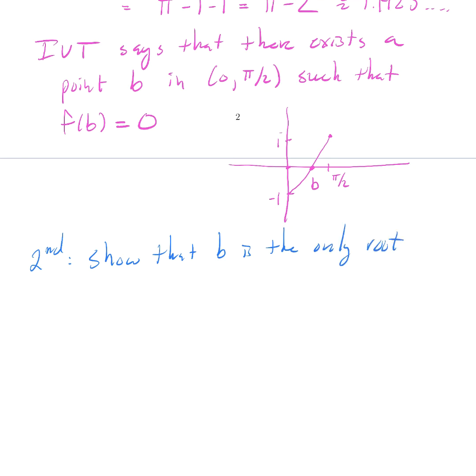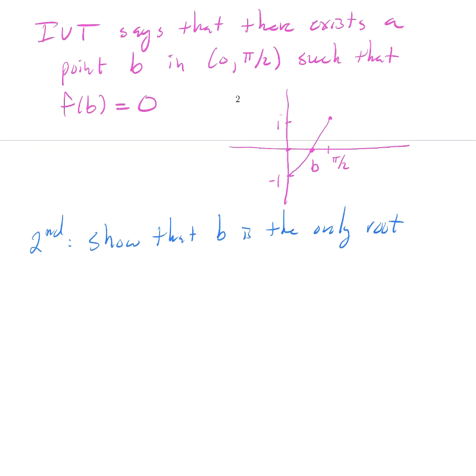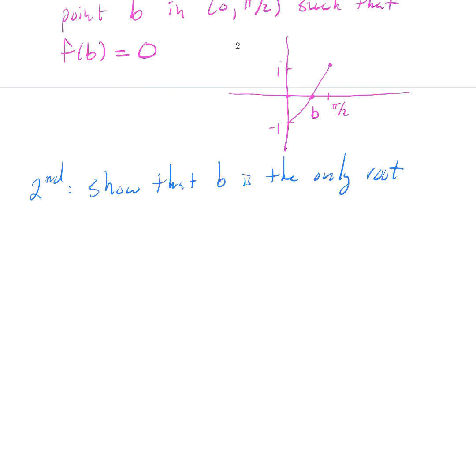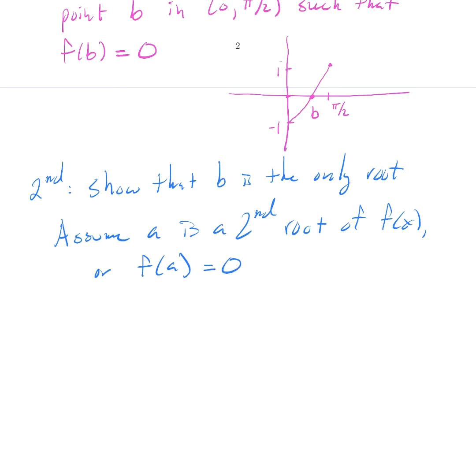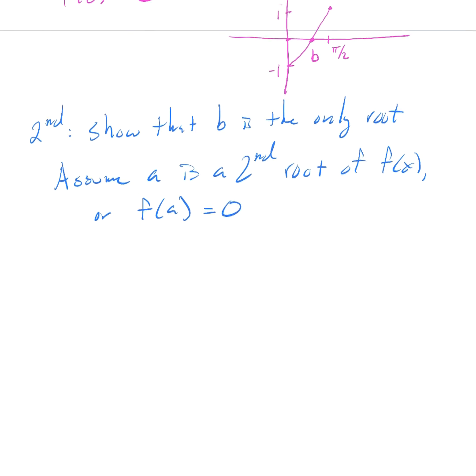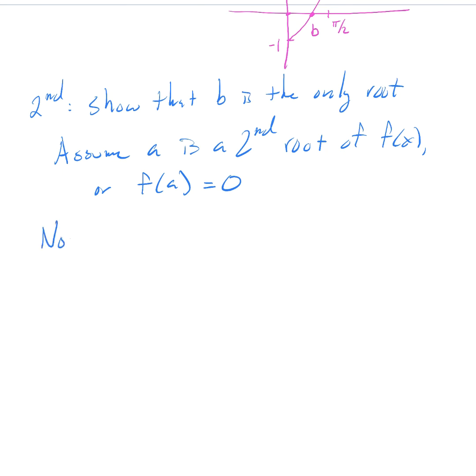Okay, how are we going to do that? Well, there's infinitely many other options to be roots, right? We can't eliminate them all. So how we do this is we assume there is a second root, and then we show that that leads to something that is completely false. So assume a is a second root of f of x. Or in other words, assume that f of a is also equal to 0. And we want that to lead to something that's false. Okay, so now what do we know? Now we know that f of a is equal to 0, which is equal to f of b.